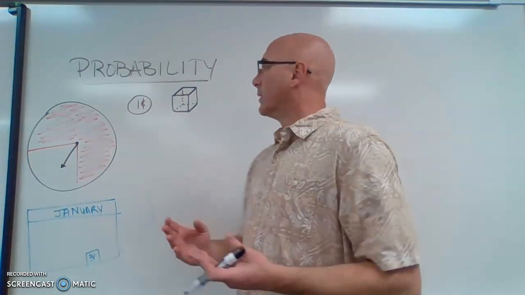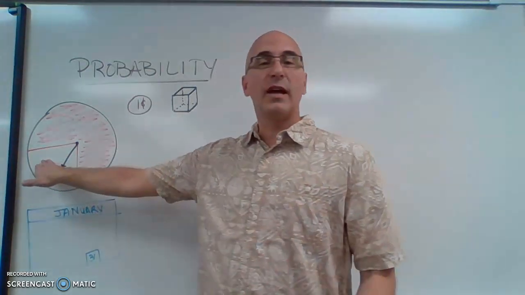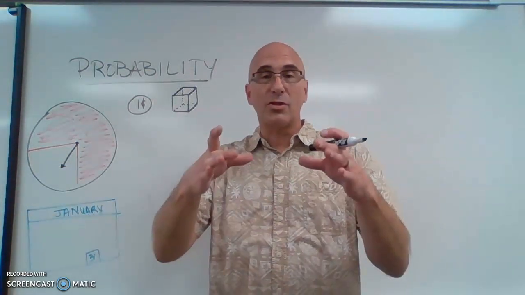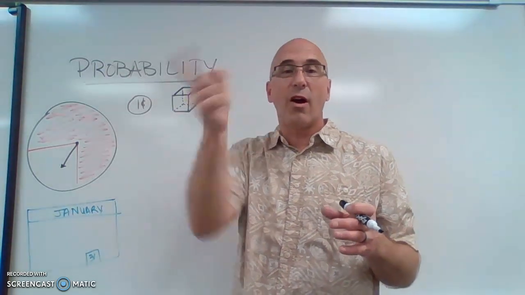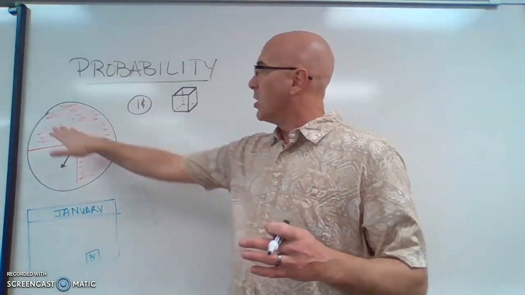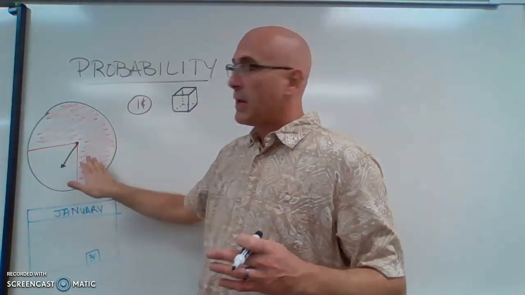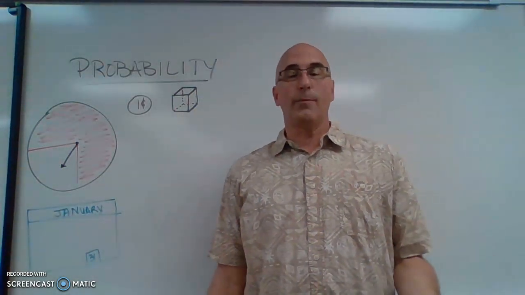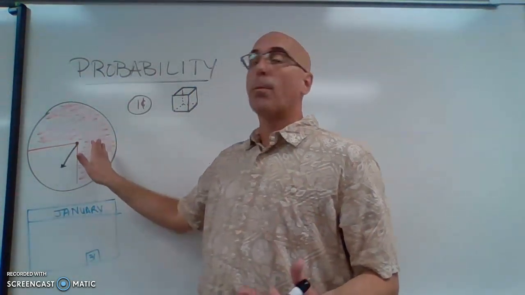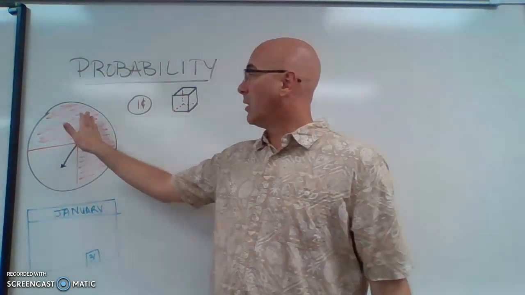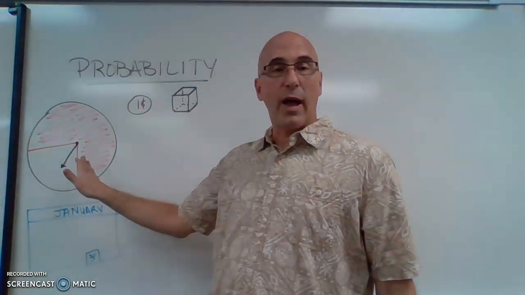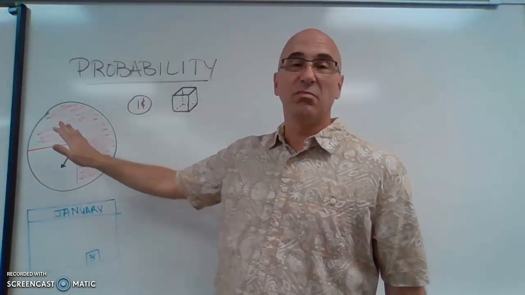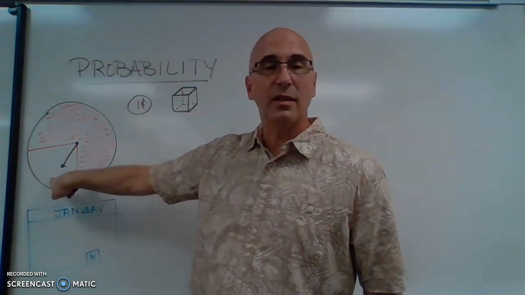So let's just pretend this is a spinner, like from a game, a circle spinner, and you flick the arrow and it spins around. You could either land in this big red area or in this smaller white area. So you could say that it is more probable that it will land in the red. It's not definite because it could still land in this white area.